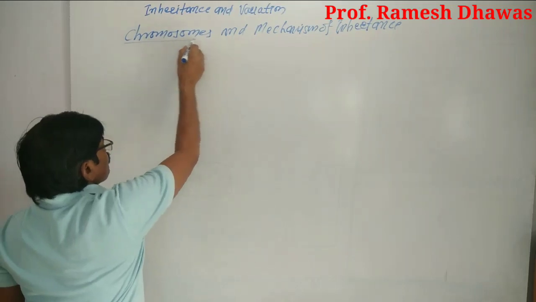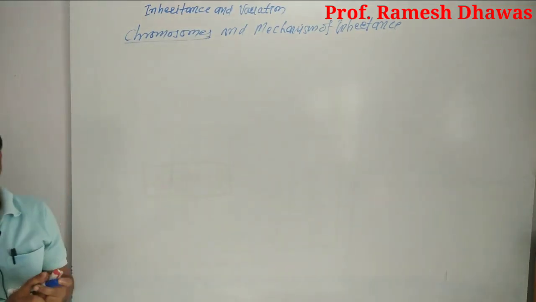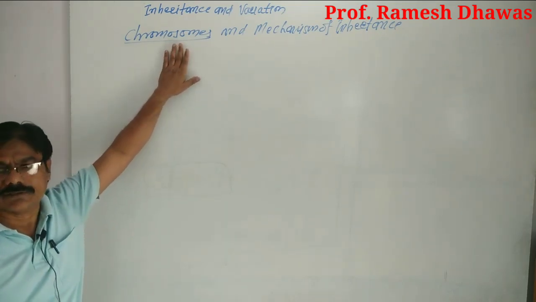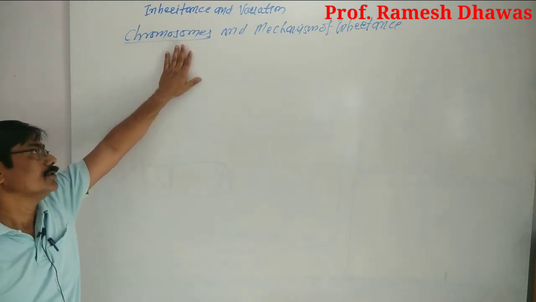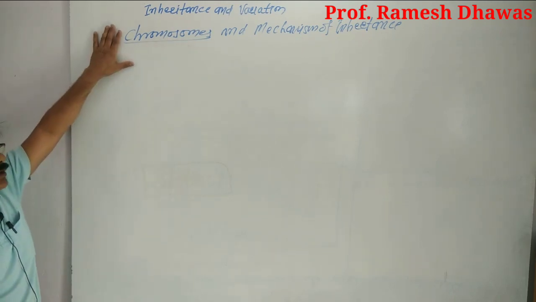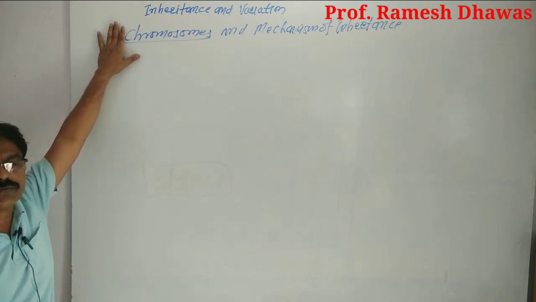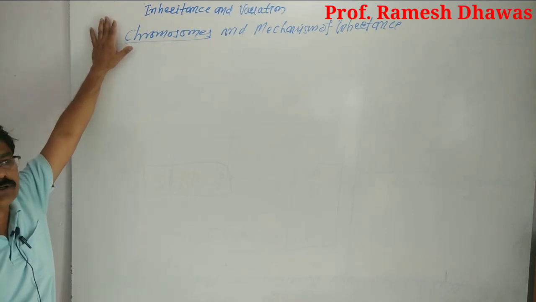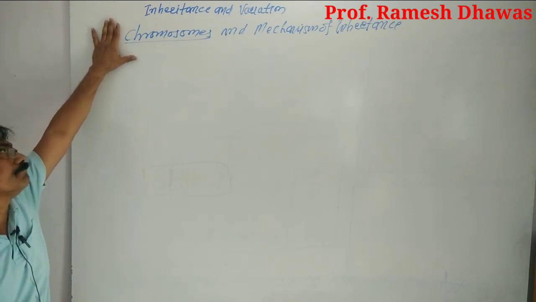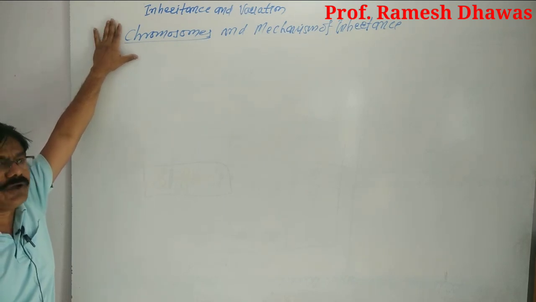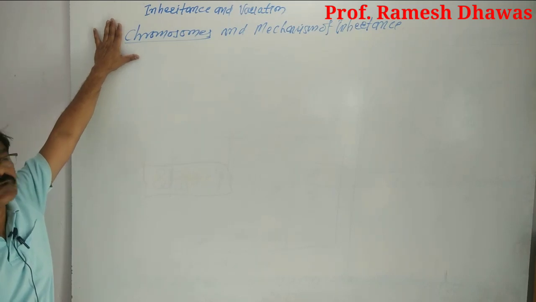What about the chromosomes? Chromosome is actually the packaging unit of hereditary material. It is found in each and every eukaryotic cell nucleus. In it there are two major components: the histone proteins in eukaryotic cells, along with the nucleic acid DNA. And in prokaryotic cells, there are non-histone proteins and DNA molecules.